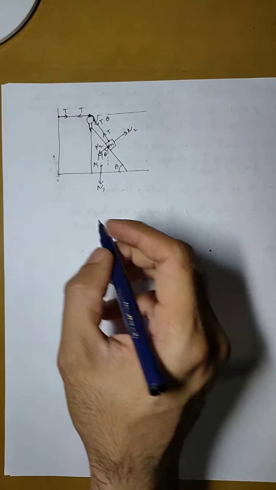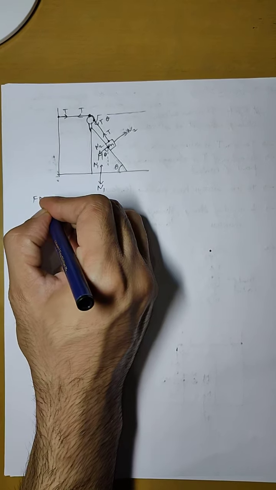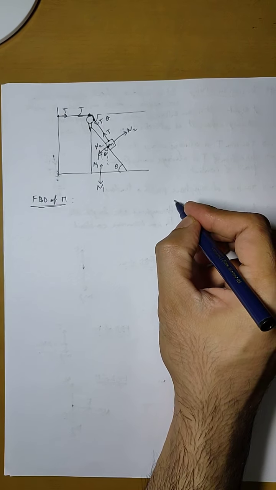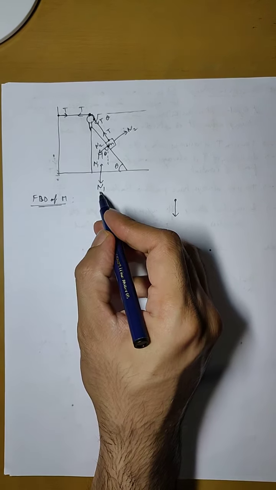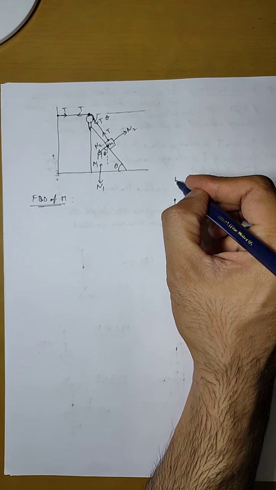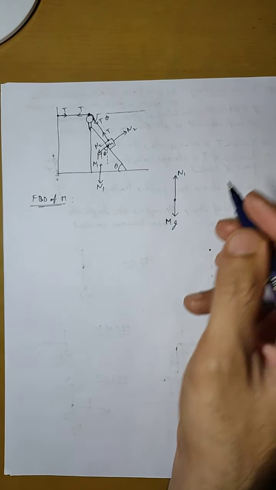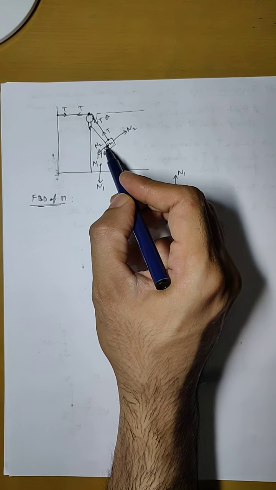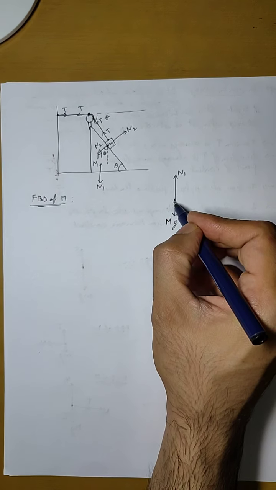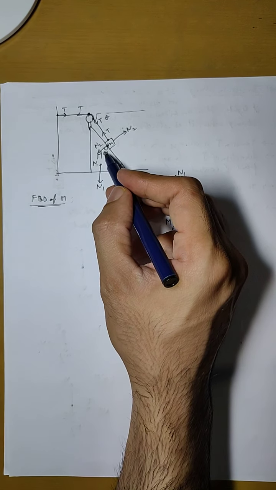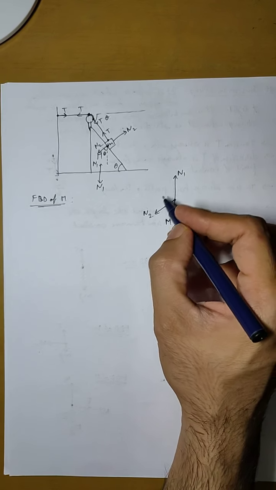alternate angle. Now if we make the free body diagrams, let us say first we make the free body diagram of capital M. Then there is force Mg, N1, which is equal to Mg in downward direction, and its reactionary force N1 in upward direction. Then we have N2 force from m in this direction. So this will be the force here, N2, and this is at theta from vertical, so this angle will be theta.